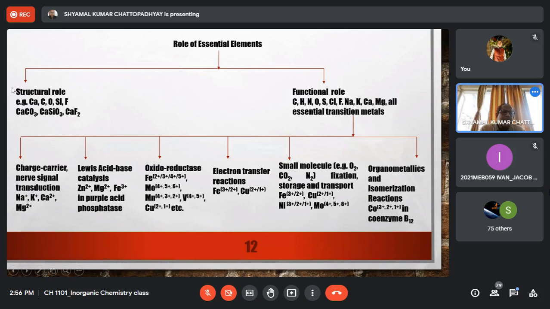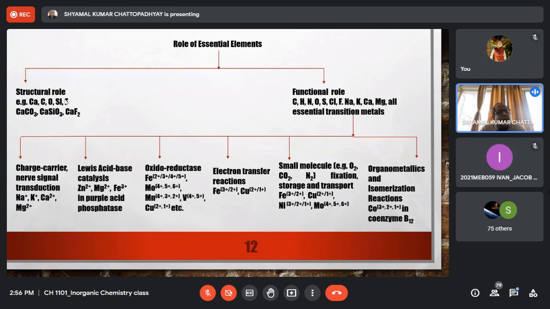Structural role means here the elements, when they function in their role as structural role, do not participate directly in any physicochemical process, any dynamic process. Rather, they actually give stability to certain biological structure. So structural role means there is not much dynamic role, not much physicochemical involvement of the element or its compound in the functioning of the body, but it is very important because it stabilizes certain biological structure.